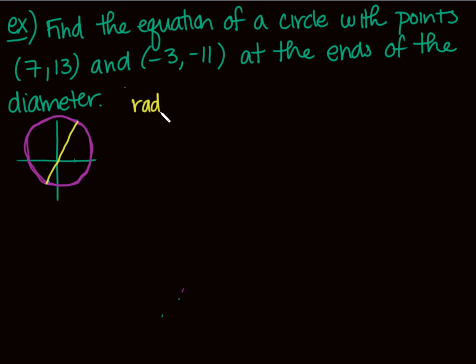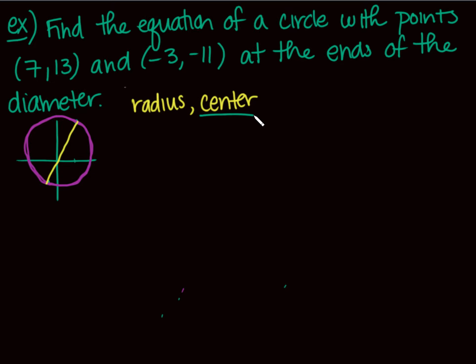Remember what you need to find a circle. You need your radius, right? What were the 2 things we needed? My r and my h, k, which were my center. So I need a couple things here. I need the distance of my radius, and I need my center. There are a couple ways you can go through this, you guys. I think the easiest way is to find your center first, and then you can either use the distance formula if you want, or we can actually just use the equation of the circle and figure out what my radius is.